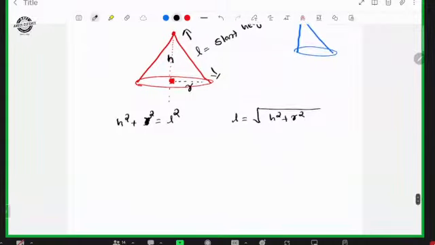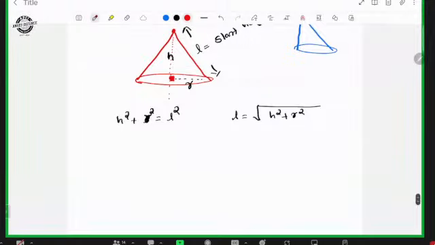Here also we have to discuss three parameters. One is curved surface area, second one is total surface area, and third one is volume. Curved surface area is equal to pi R L, where R represents the base radius and L represents the slant height.